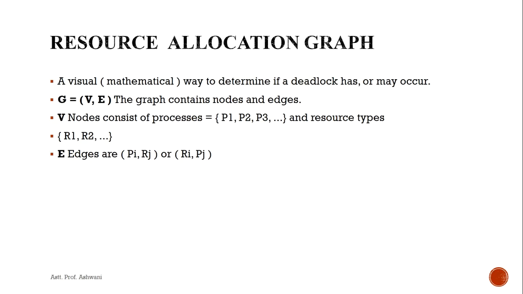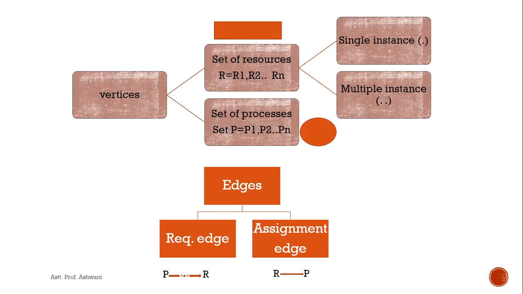How? It consists of two types of vertices, a set of resources and a set of processes, and the set of resources is further categorized into single instance and multiple instance.